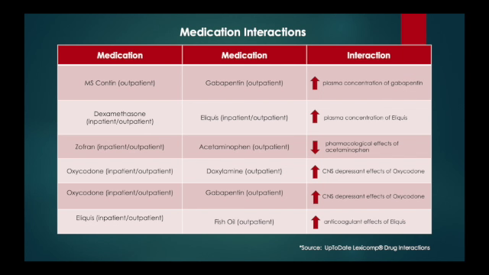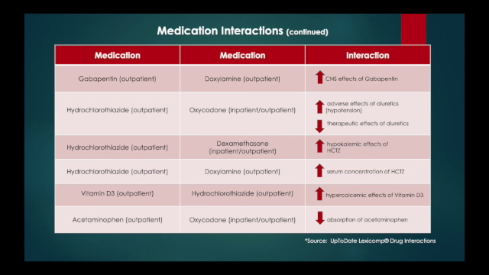And the next two lines, oxycodone interacts with doxylamine, which increases the CNS depressant effects of the oxycodone, so they get increased CNS depression from that. And oxycodone taken with gabapentin also increases CNS depressant effects of the oxycodone. And lastly, Eliquis taken with fish oil can increase the risk of bleeding due to the anticoagulant effects of Eliquis being increased. Here we have more medication interactions.